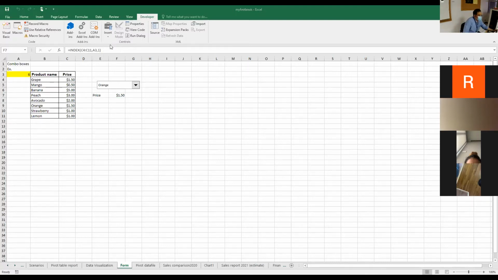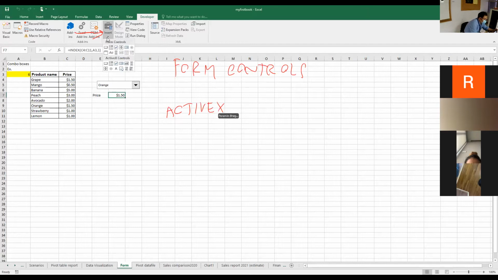Once you create an object of a form in your worksheet, we have to go to the insert button here. When you go to the insert button, you see that there are 2 groups: one is form controls, the other one is ActiveX controls.